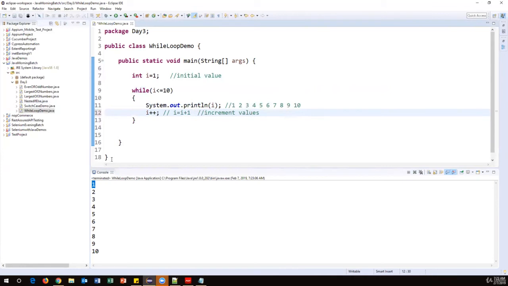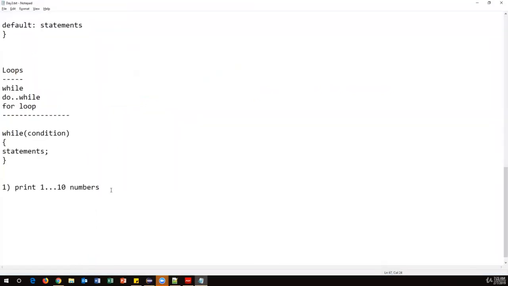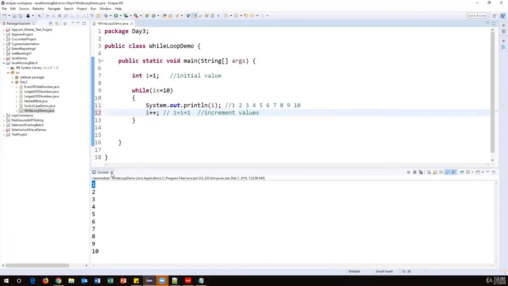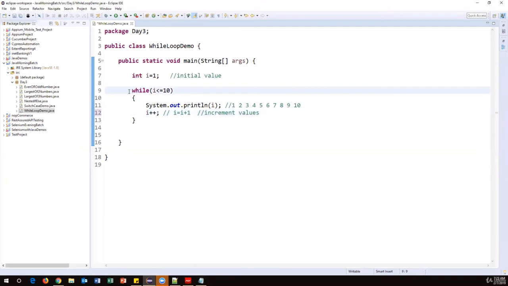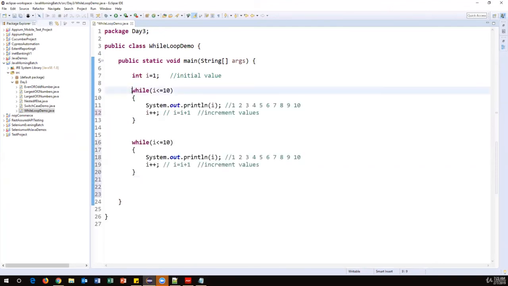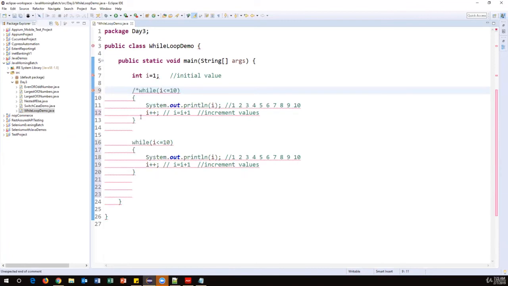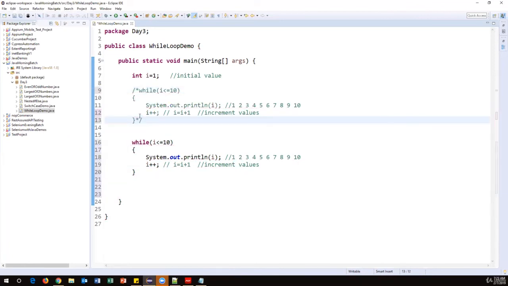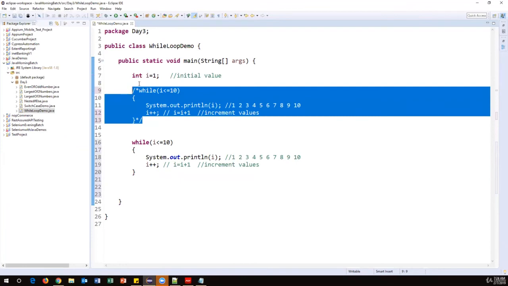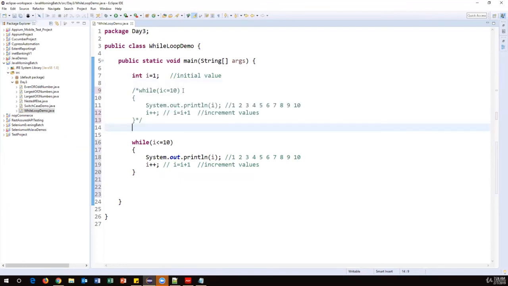Now my another requirement is, I want to print only even numbers between 1 to 10. So I just change the same logic here. Let me just copy this here and I'll comment it here. This is a multi-line comment. Commenting means this code will not execute at runtime. So this will print 1 to 10 numbers.